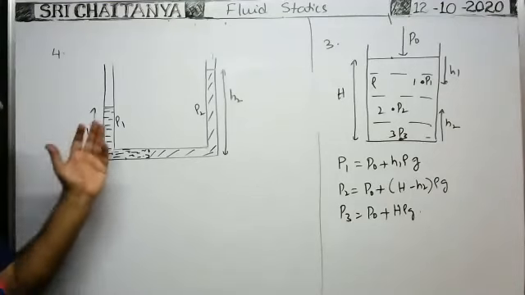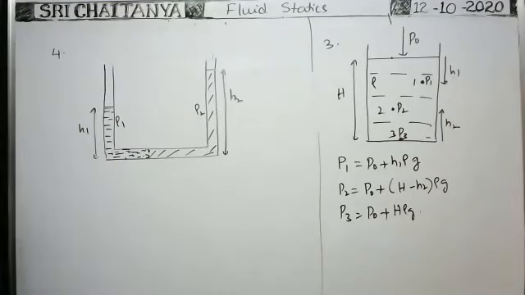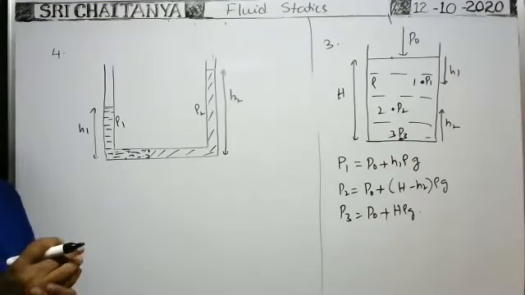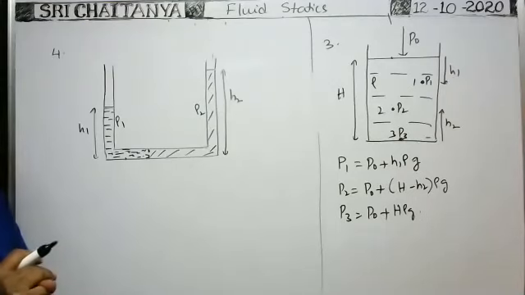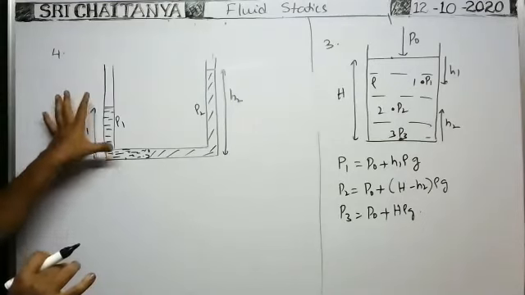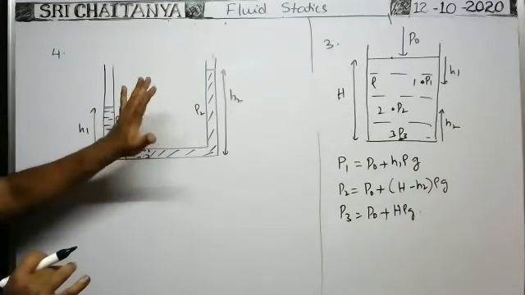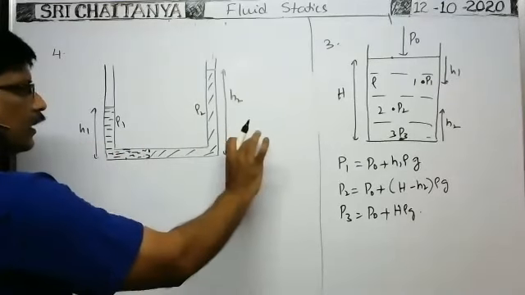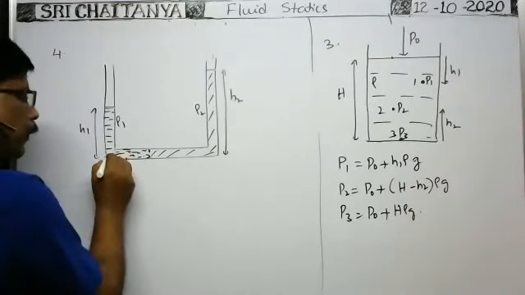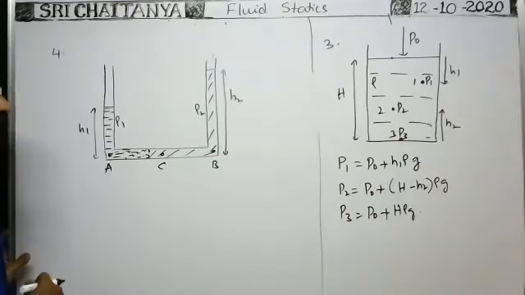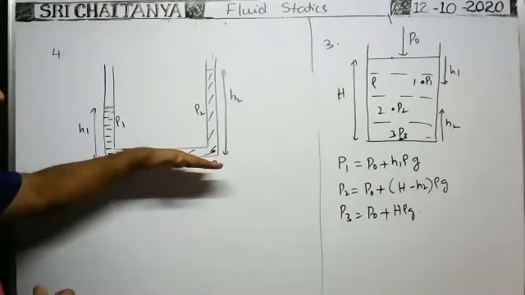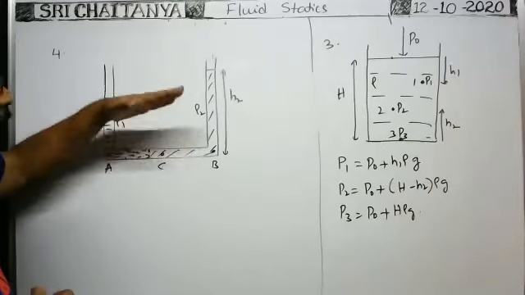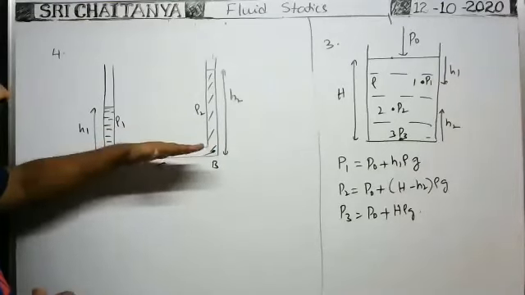Then what is the relation between H1 and H2? Tell me. Whenever the two liquid columns are in equilibrium in the U-shaped tube, definitely in the horizontal tube, at every point the pressure must be the same. At A and at B also the pressure is the same. At C also the pressure is the same, because it is a horizontal tube. At any point in the horizontal tube, the pressure must be the same.